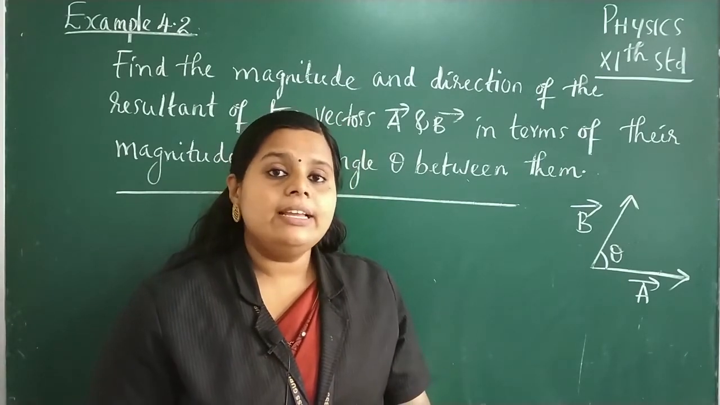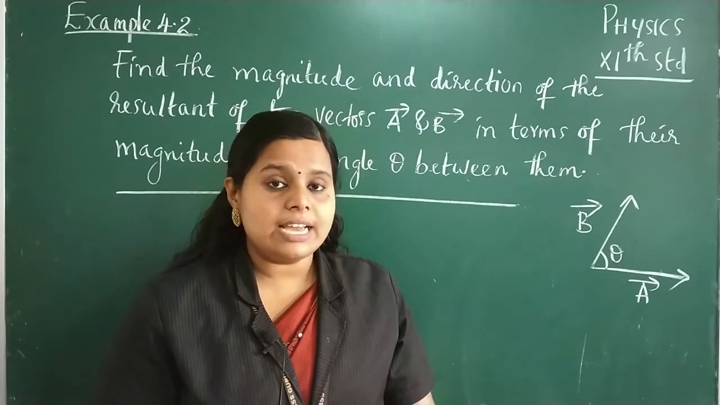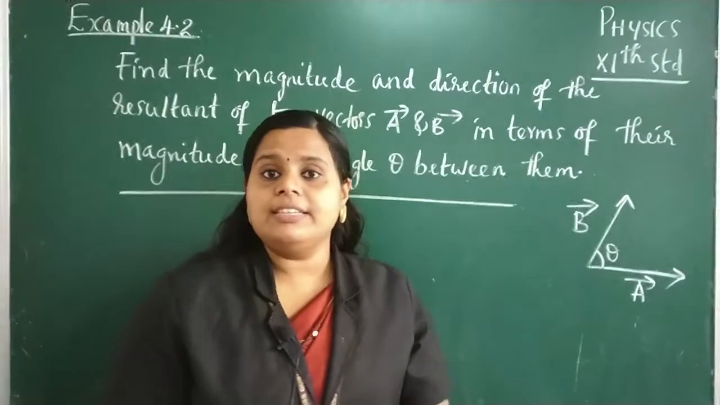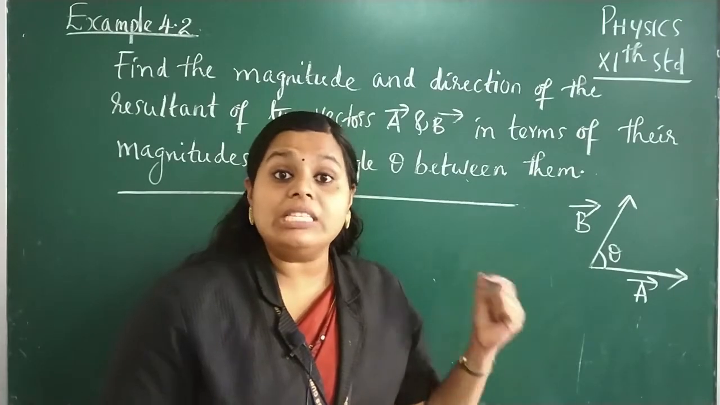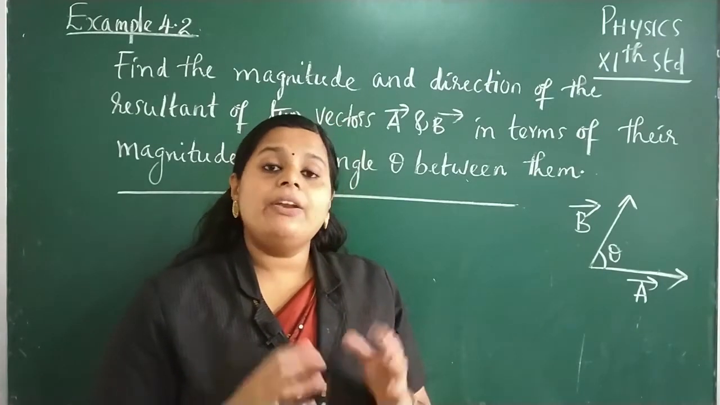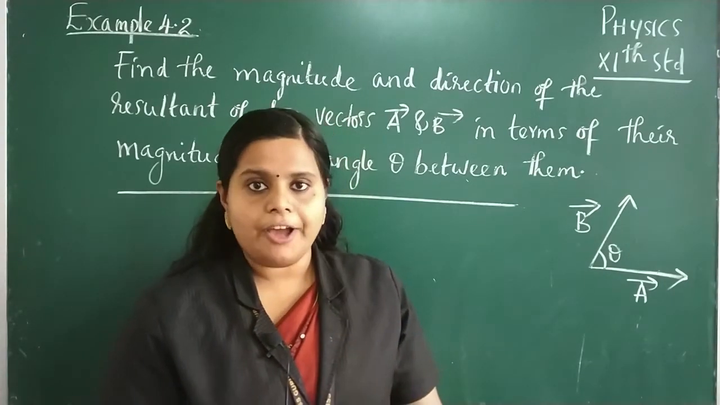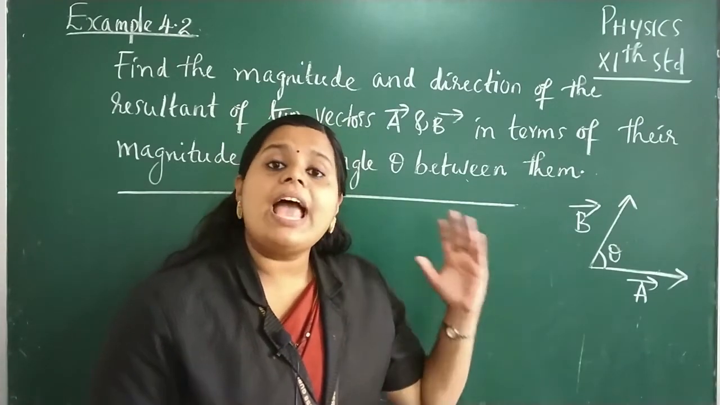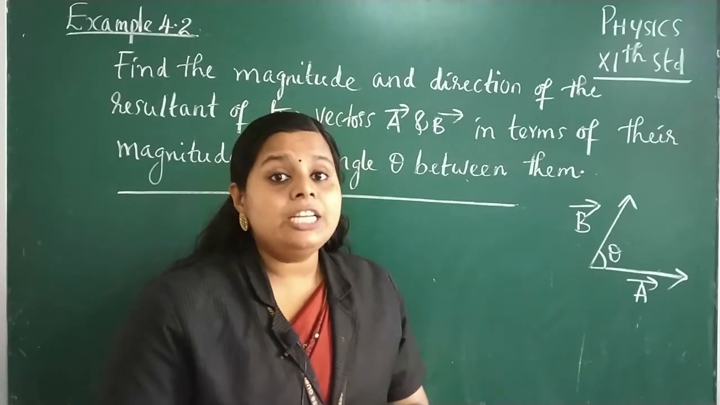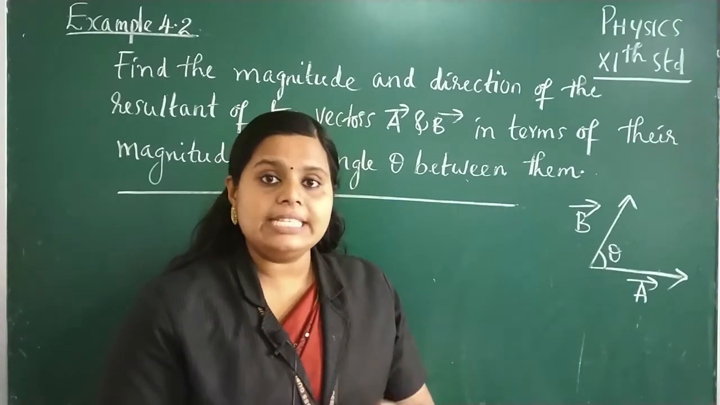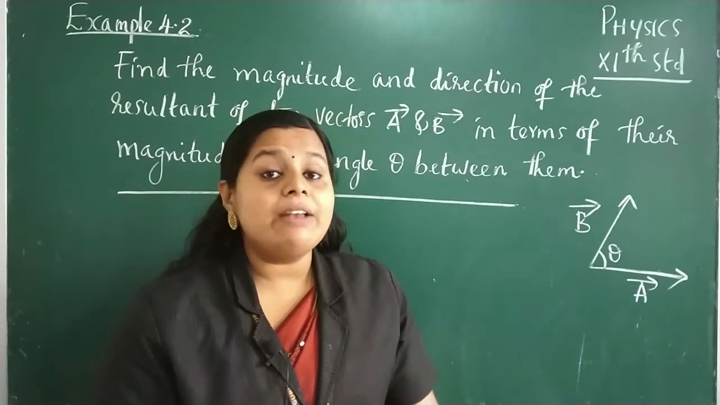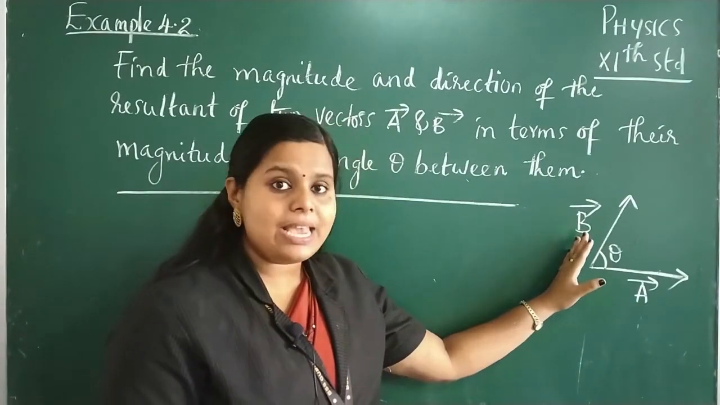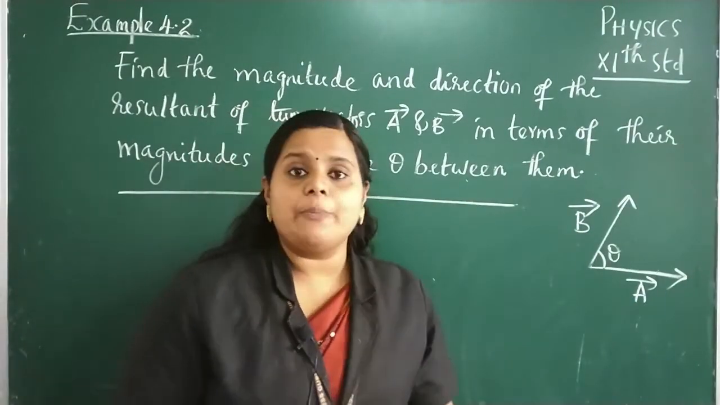So listen children, in the previous class we have discussed the resultant of vectors, right? If A and B are two vectors, then certainly there will be a resultant vector, and let it be capital letter R. So let R be the resultant of these two vectors. If so, we have to find out the magnitude and direction of this resultant vector, and which should be in terms of the magnitudes of A as well as B and the angle theta between them.